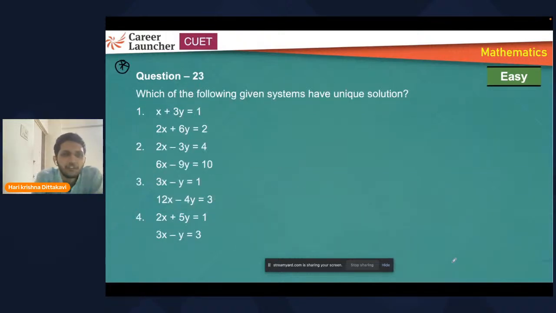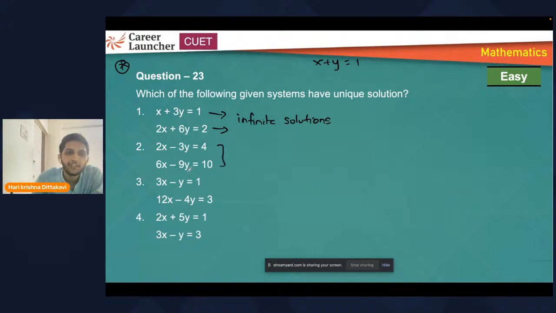So look at this. Which of the following given systems has a unique solution? When there are two equations and two variables, we can solve them directly, right? There is no need of finding delta 1, delta 2, delta 3 or adjoint A into B. Here you can directly solve them. These two equations represent the same equation. If you take 2 outside and cancel out, we'll get the same equation here. So it will have infinite solutions, because if I give you only one equation, there will be infinite possibilities for x and y. X can be 0, y can be 1, y can be 2, and x can be -1, and so on. So there will be infinite solutions.